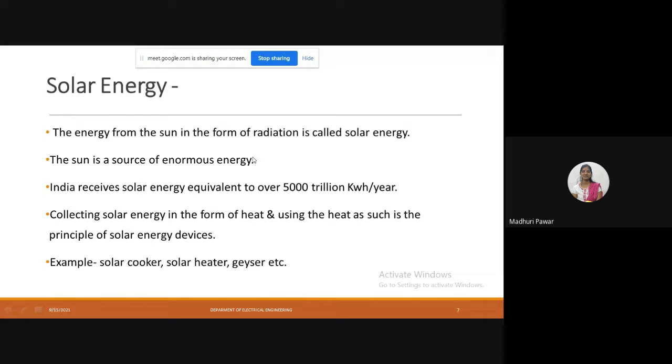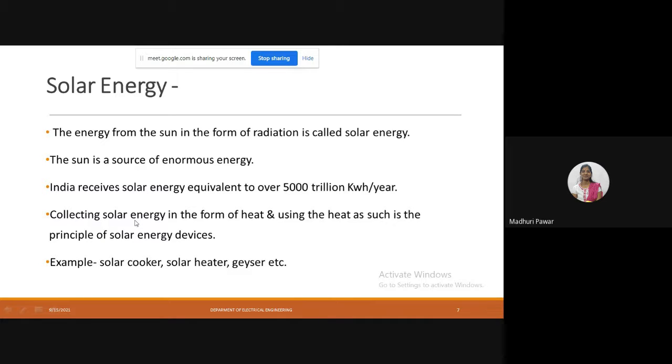So whatever the radiations or sun rays we are getting from the sun, these are called solar energy. The sun is a source of enormous energy. That means the sun energy is too high, but we are getting